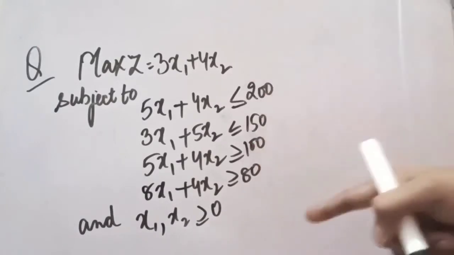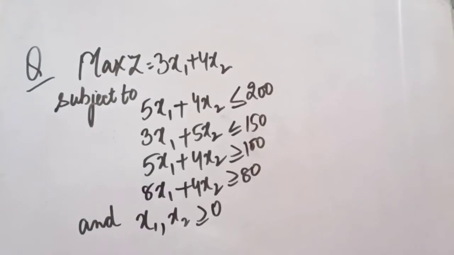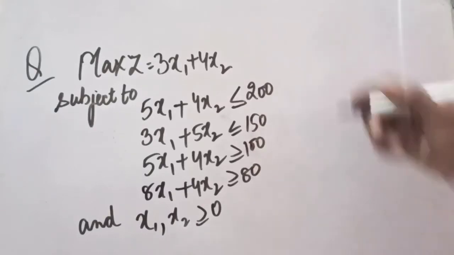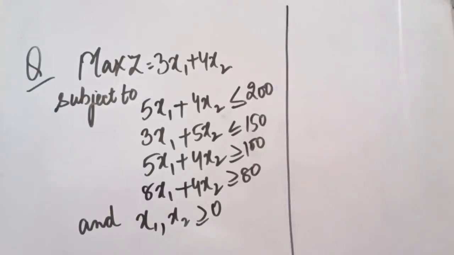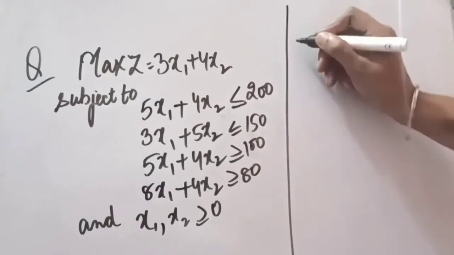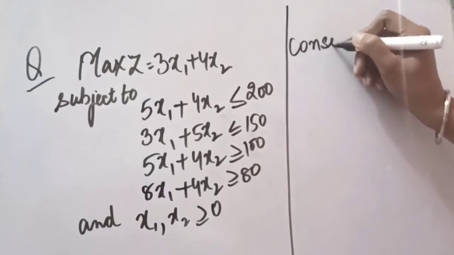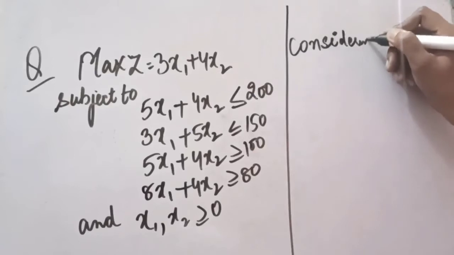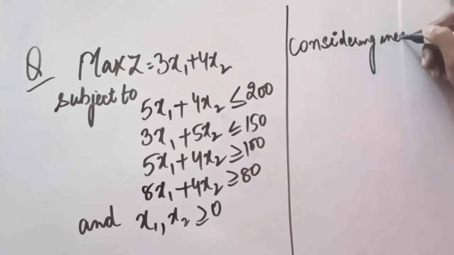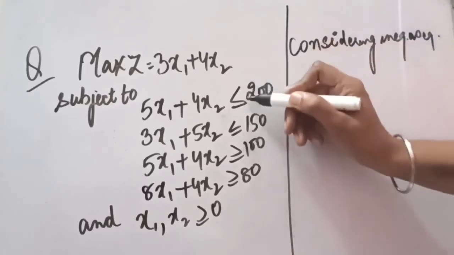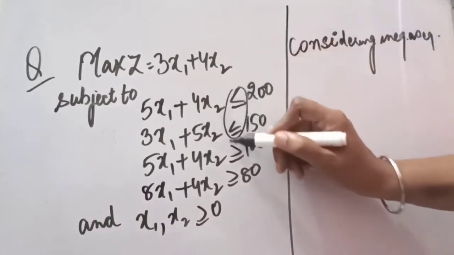Now, looking at the question, how are we going to solve this? The first step is considering inequalities as equalities. There are two less than signs and two greater than signs.